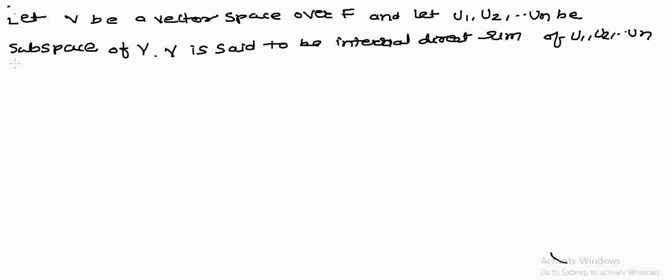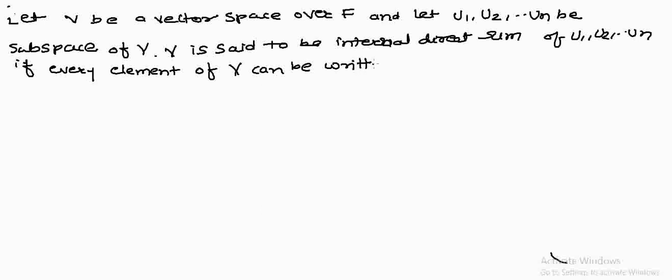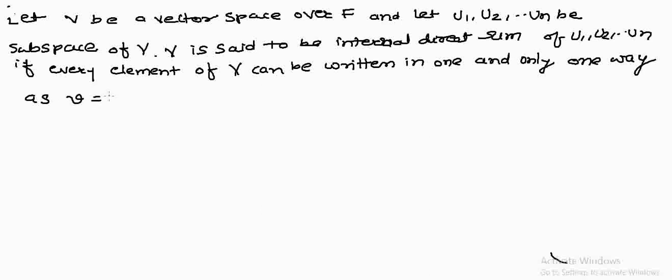if every element of V can be written in one and only one way as V equal to U1 plus U2 plus Un, where Ui belongs to capital Ui for i equal to 1 to n.